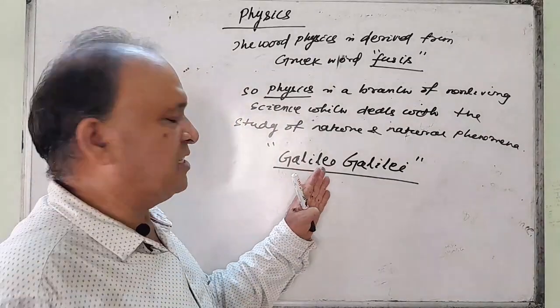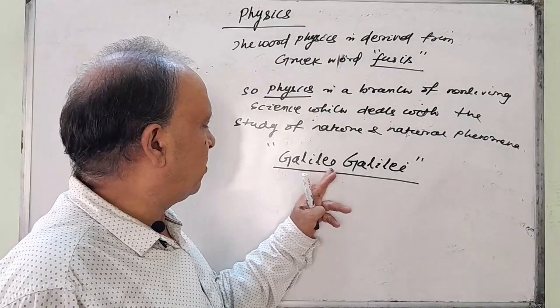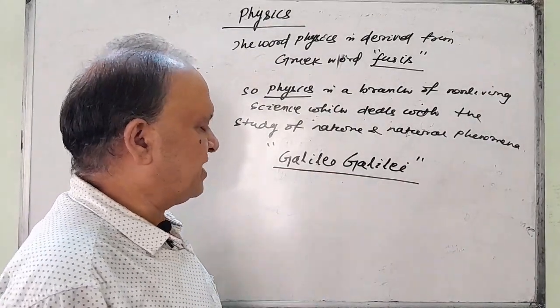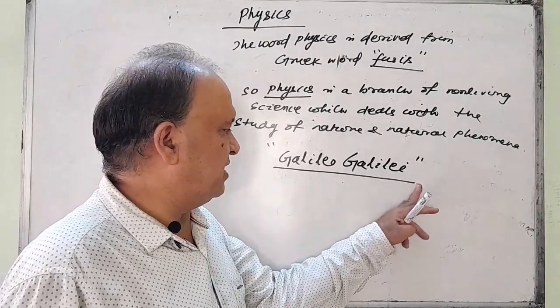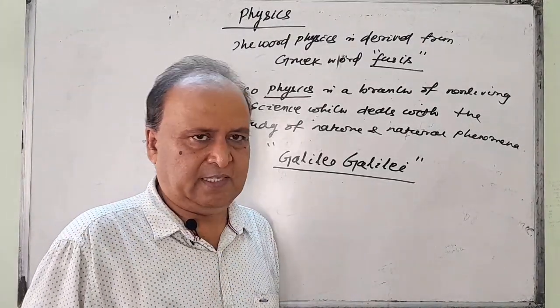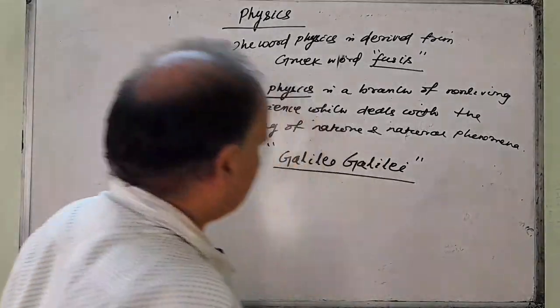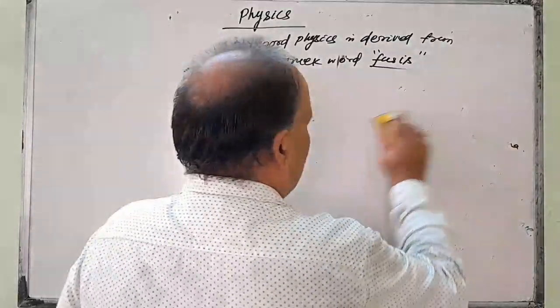Physics is known as king of science, and Galileo Galilei is known as the father of physics. You see, this physics is very important.